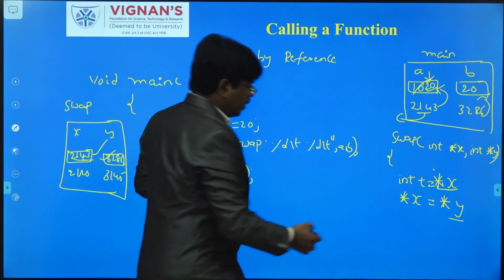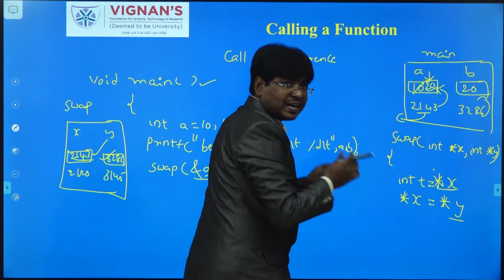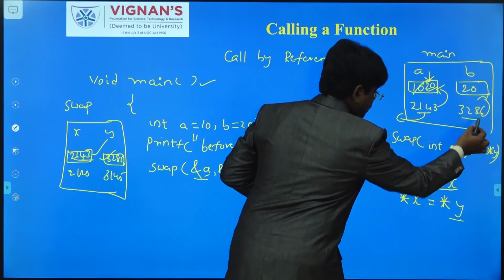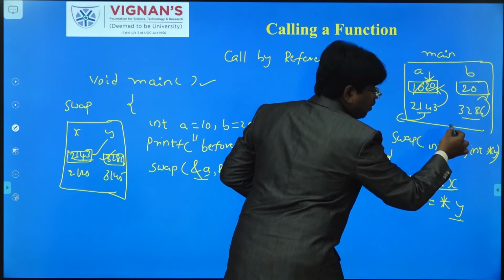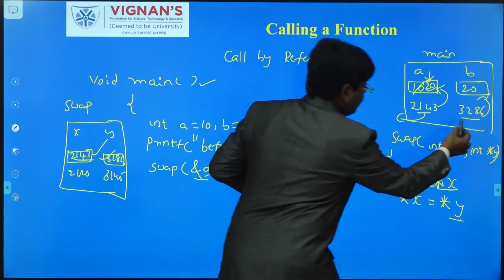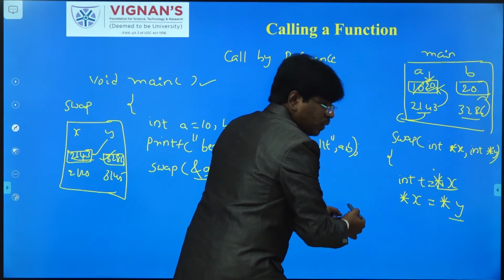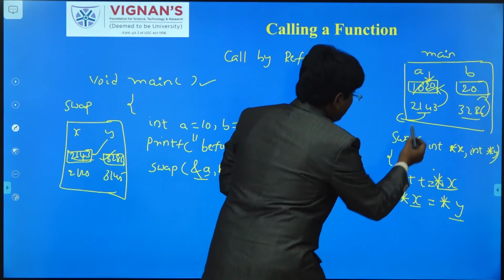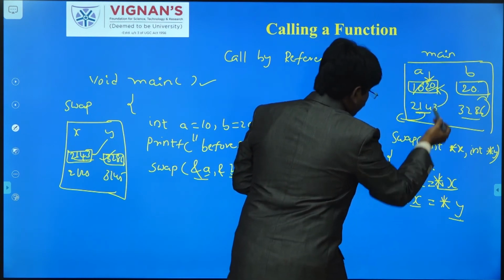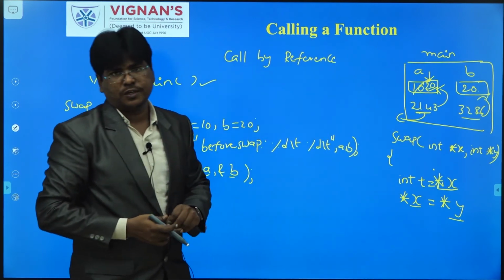Don't get confused. What is the meaning of this? What is the y value? The y value is nothing but the address of B. What is the address of B here? 3286. What does star mean? Star means the indirection operator, so the value in that address. In that address, what is the value? 20. That 20 will be assigned to which place? x. x means the address of A. In this address, in the location, the value 20 will be copied into the location 2143.